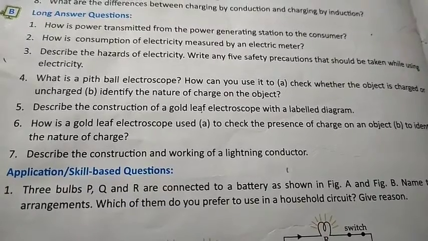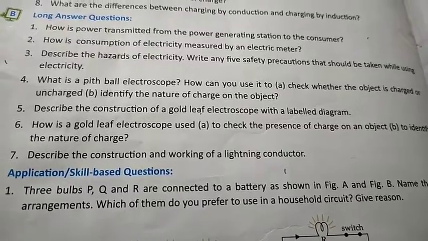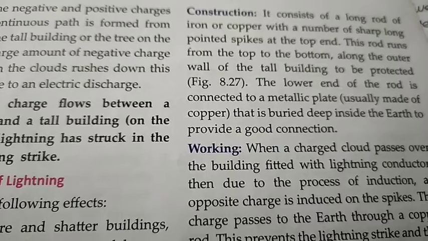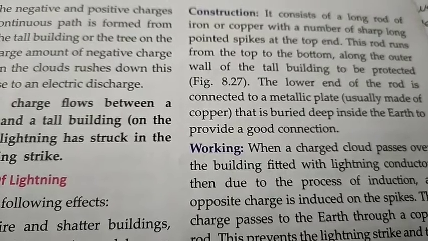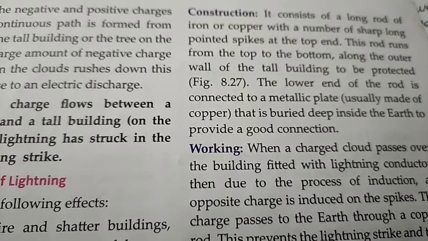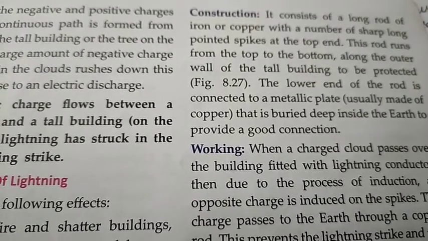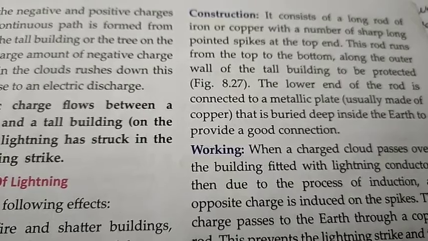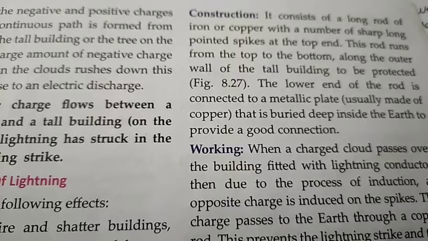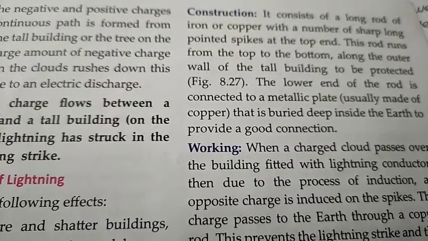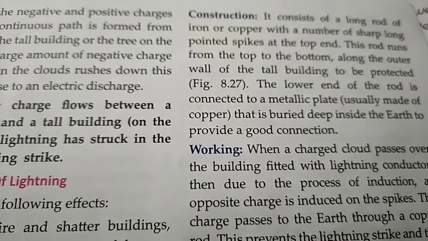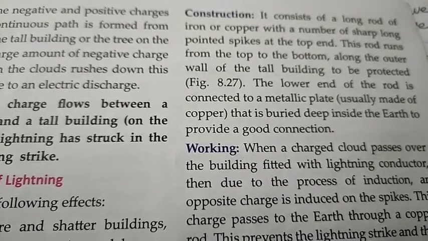Now question 7 is describe the construction and working of a lightning conductor. Now construction of a lightning conductor, it consists of a long rod of iron or copper with a number of sharp, long, pointed spikes at the top end. This rod runs from the top to the bottom along the outer wall of the tall building to be protected. The lower end of the rod is connected to a metallic plate. It is usually made of copper that is buried deep inside the earth to provide a good connection.